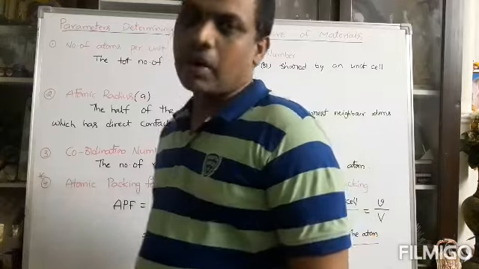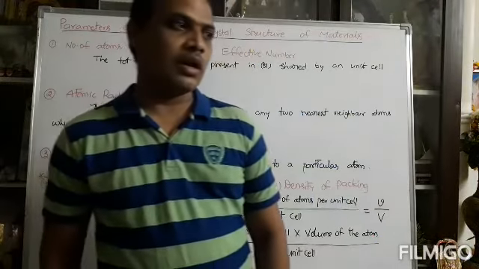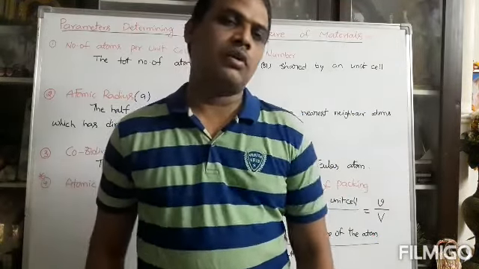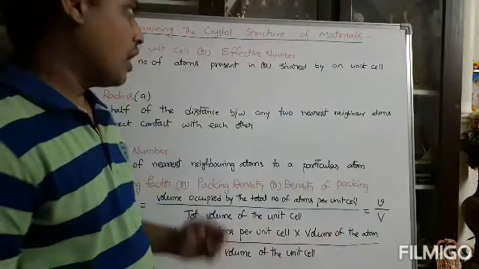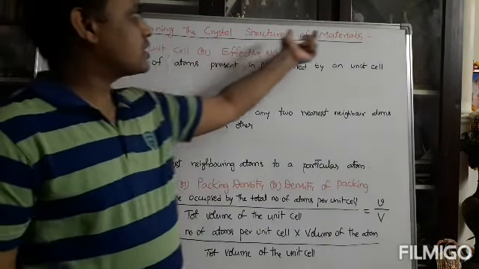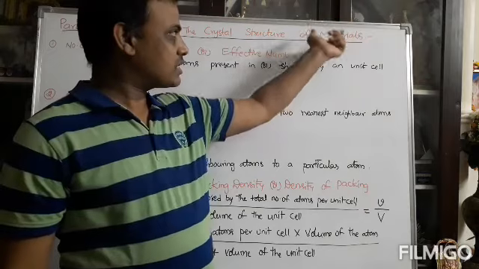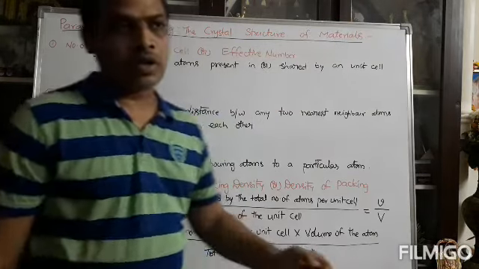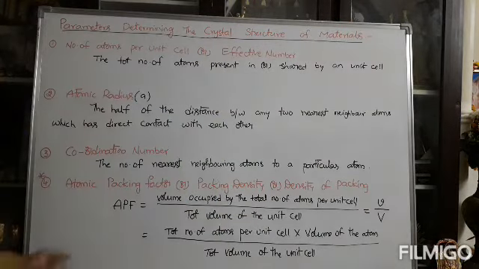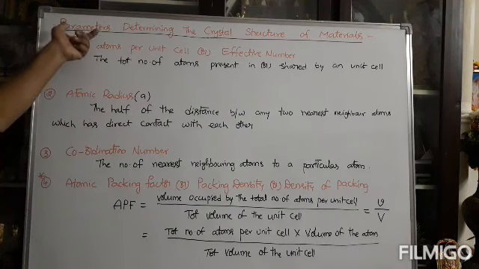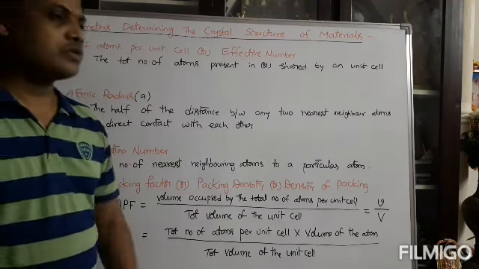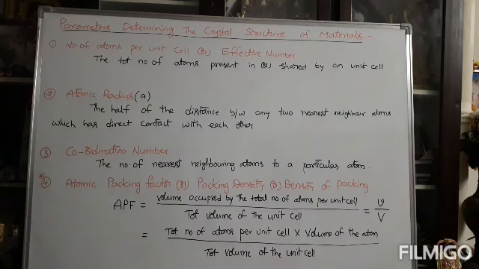So, based on Bravais lattices, we are going to the next topic, called basic definitions among the crystal structures of the materials. For crystal structures of the materials, we follow some basic definitions, called parameters determining the crystals. So, what are the parameters? To determine the crystal structures of a material, you require some basic parameters.